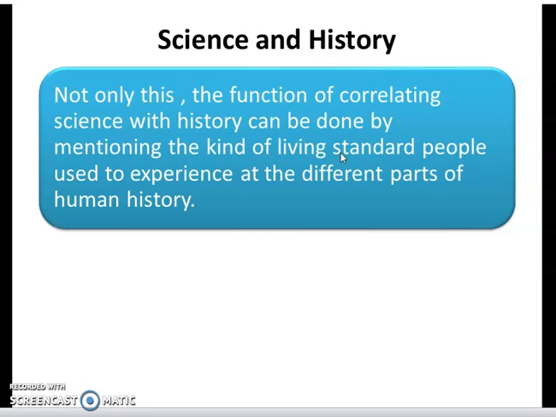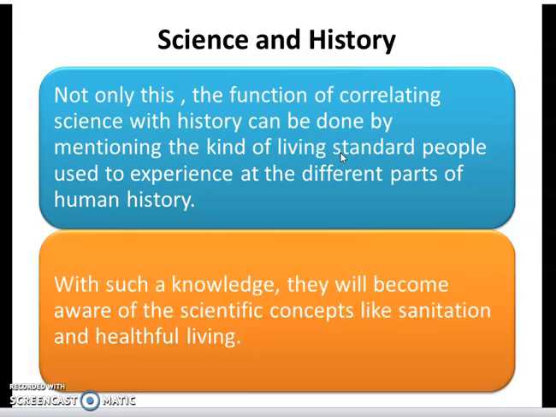So in lifestyle, we can deal with healthy living, the health of the people at that time, and how it is linked to the way people used to live. So in a way we can relate many concepts in science to history. Now, with such knowledge, students will become more aware of scientific concepts like sanitation and healthful living, and how different it was before and how different it is from that time now.